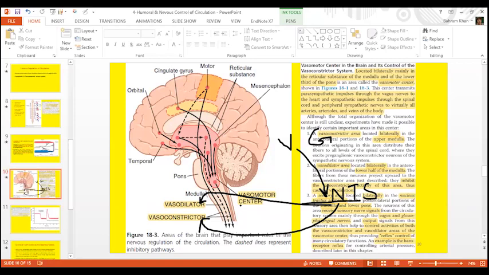But you have to remember the role of the nucleus tractus solitarius, which is located bilaterally on either side of the medulla and pons, and the inputs are the vagus nerve and the glossopharyngeal nerve, and the outputs are either to the vasodilating area or to the vasoconstrictor area, and the output depends on the need, whether we are required to increase or decrease the arterial pressure.